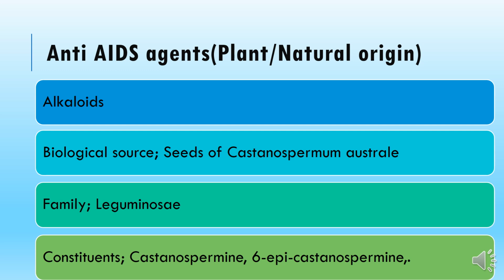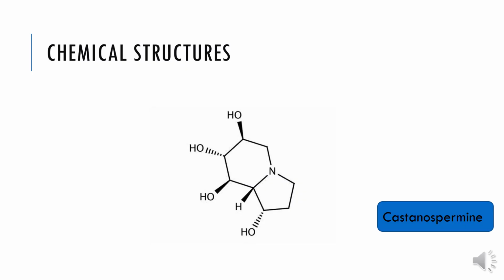The constituents that have shown activity against the HIV virus are castanospermine and 6-epicastanospermine. This slide is showing you the structure of the most important constituent, castanospermine.